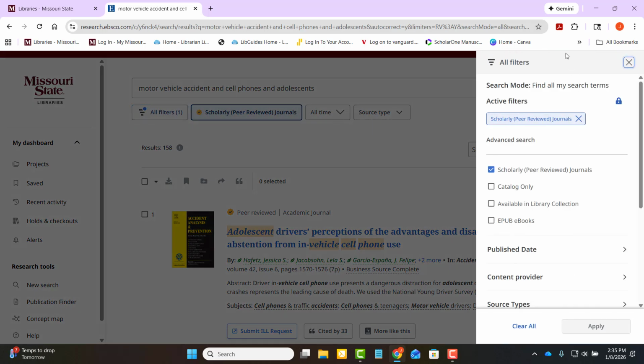If you go to all filters, it will bring up a list on the right. Now, I will say you do not want to select catalog or available in library collection because those are going to limit you too much in what's available on your topic. And I'll show you what that looks like.